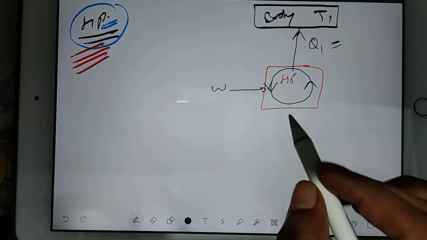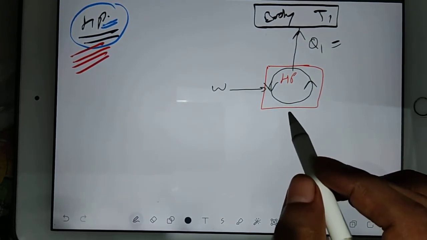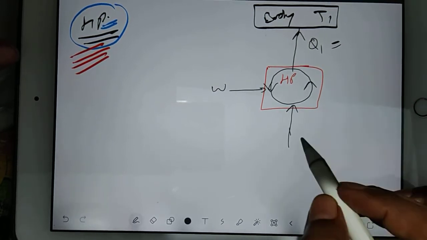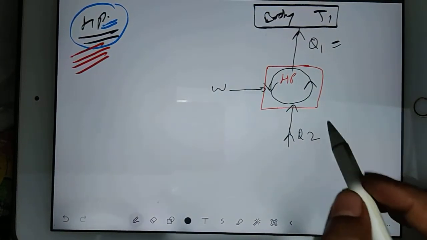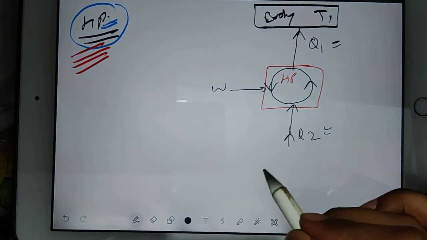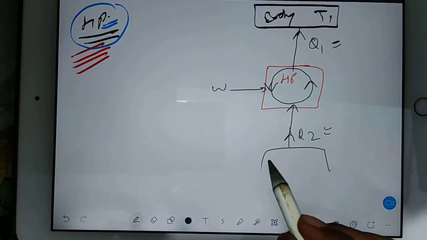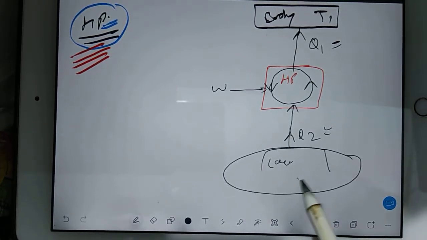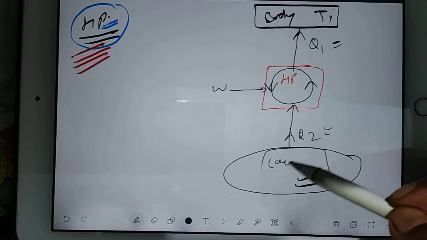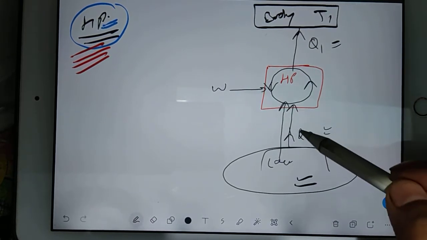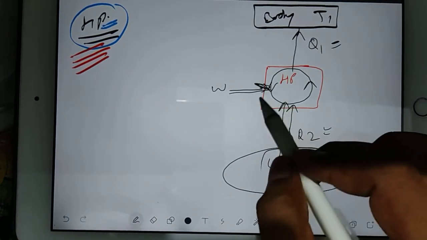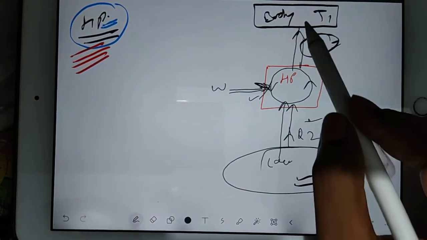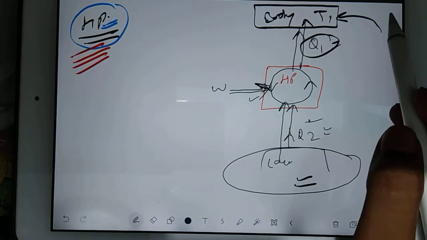So one more thing, you have to deliver some amount of heat, Q2. At least some amount of heat should be there. So this you will also be getting from some kind of lower temperature. One thing which we are sure, this side is our atmosphere, and from atmosphere whatever heat is available, you are sucking the heat and then you are adding some amount of work done, and both you are converting into a new heat. This heat you are sending to the room, and room is maintaining a temperature T1.